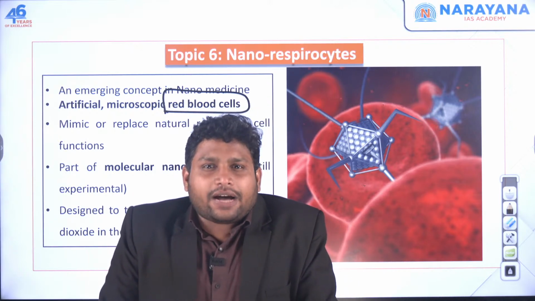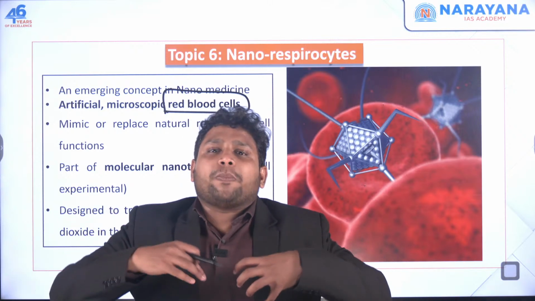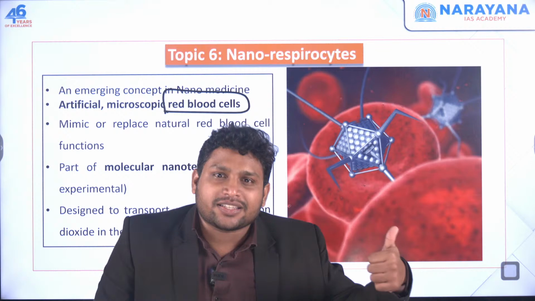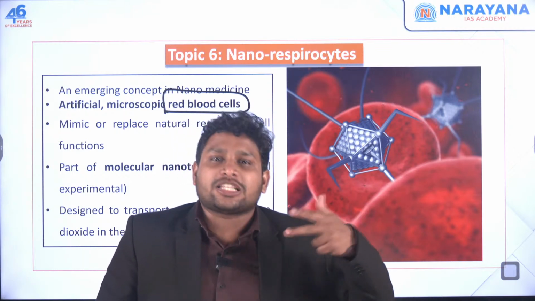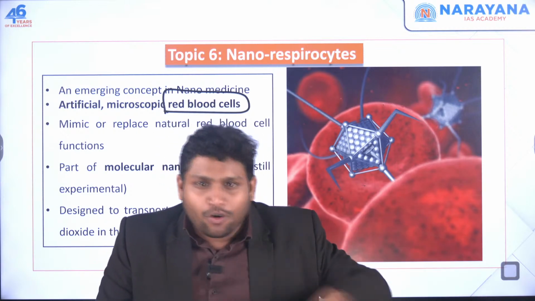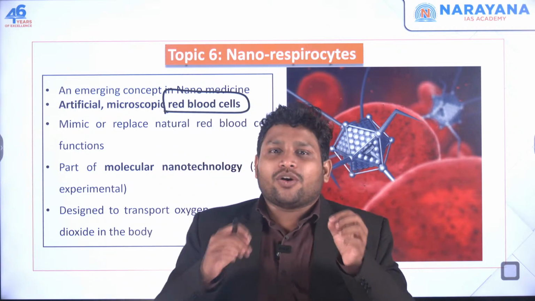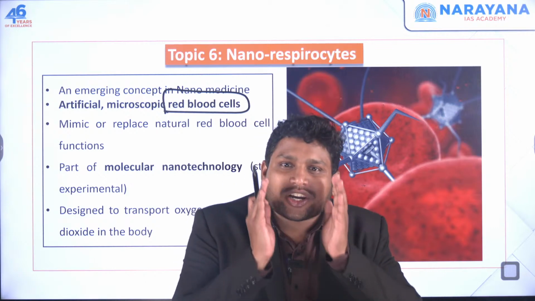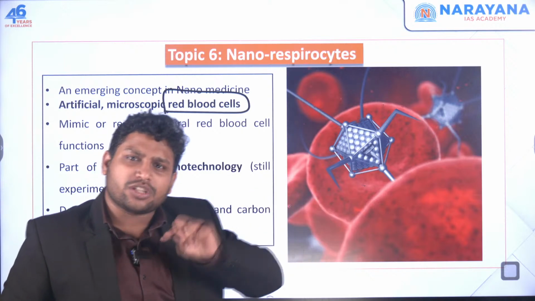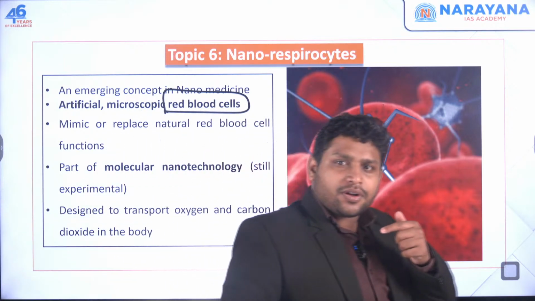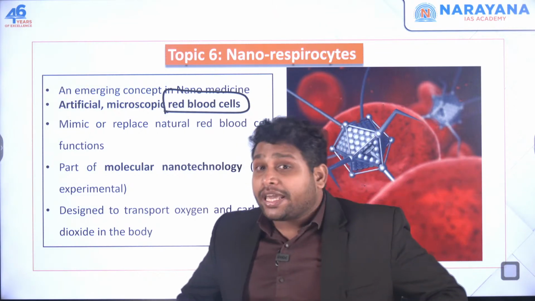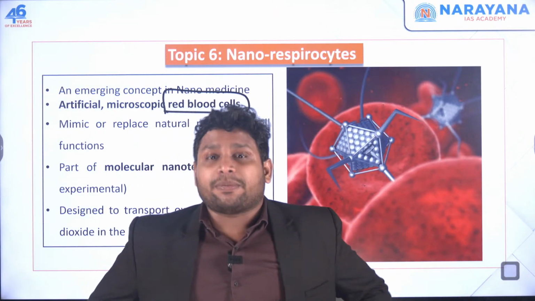If you take our blood, it includes many things. Blood has many components. It has red blood cells, white blood cells, platelets, and plasma. So many things are there. Out of all these things, one most important thing is your red blood cells. Some cells will be continuously flowing in your blood. Those red blood cells are very important. Why? Because there's something called hemoglobin which is present in these red blood cells.